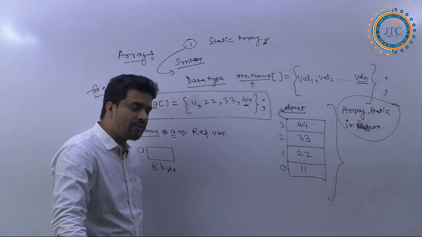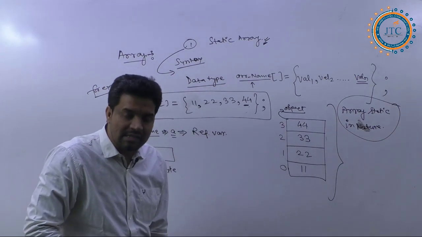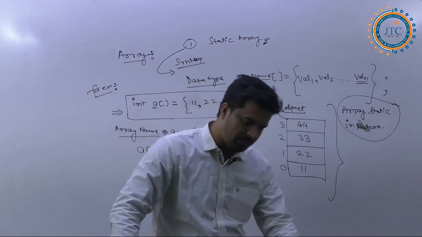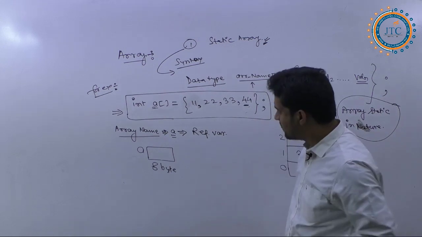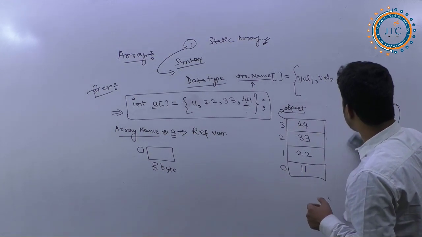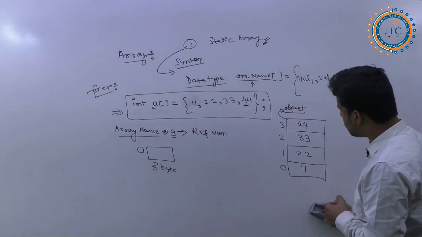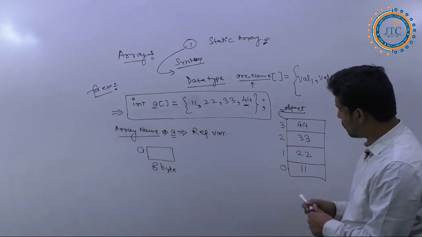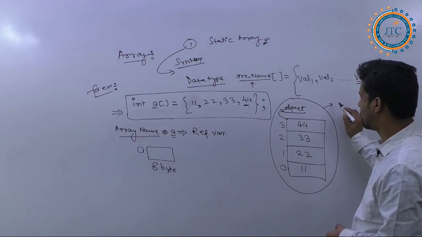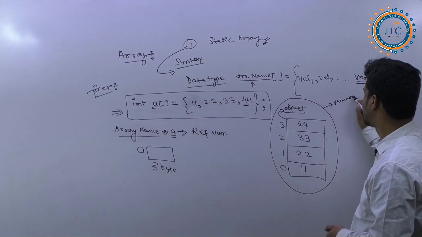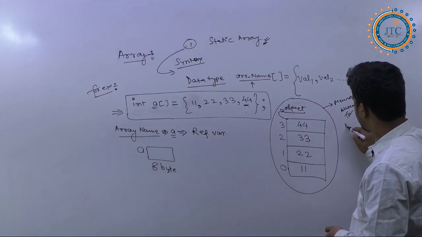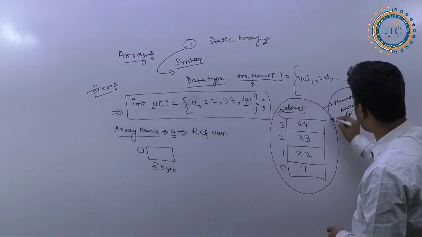Now, in another way, we need to understand one more thing here. I am asking one question, and all of you please answer it. The question is: what is the total amount of memory that will be allocated for this array? The array you have created, how much memory is going to be allocated for it?